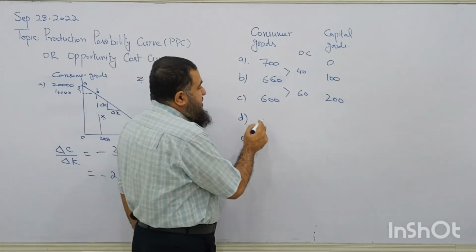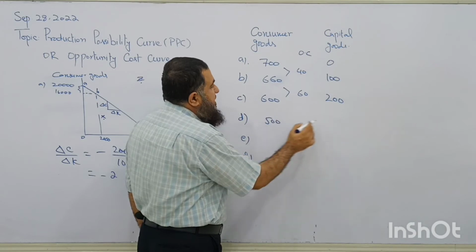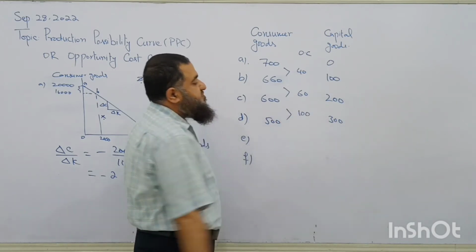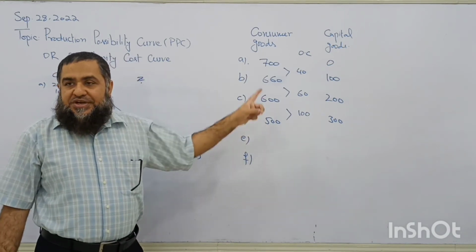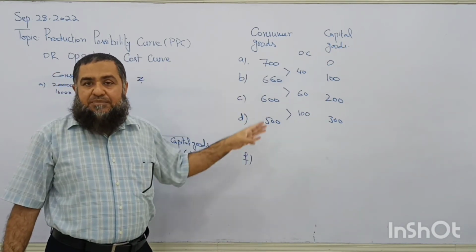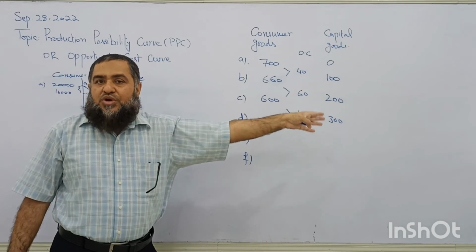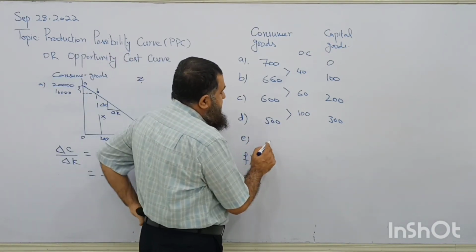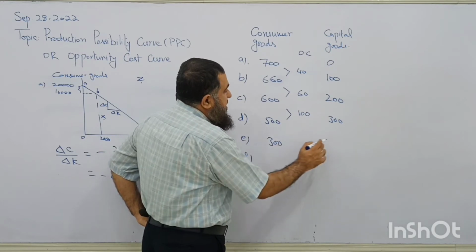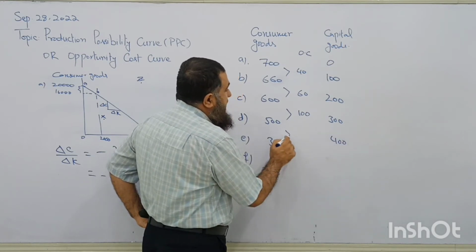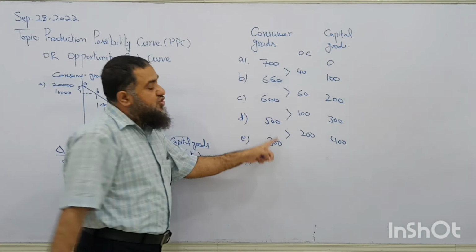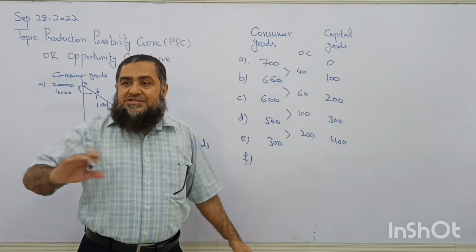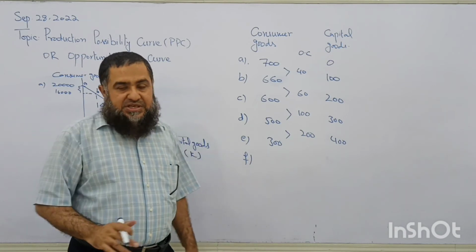Now for the option B, it is 500 and here we are having 300. What is opportunity cost now? So opportunity cost is increasing. We are giving up more to get the same quantity of capital goods. So if we move towards here, it is now 300 in order to have 400. Now we have given up 200 of consumer goods for extra. The opportunity cost does not remain same in this case.